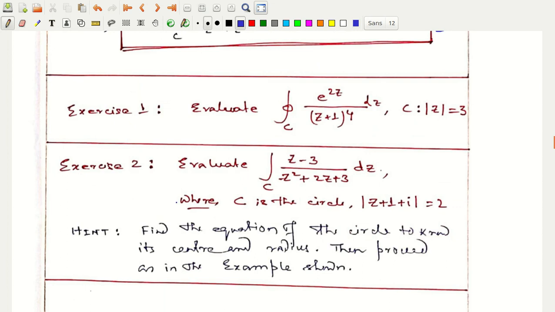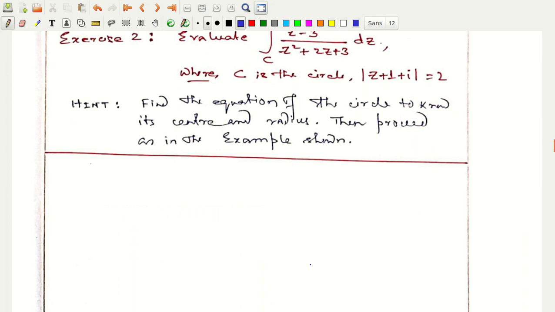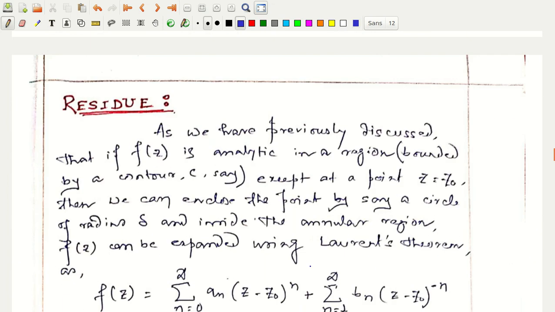Likewise, I have given you two exercises, where the first one is very straightforward, and for the second one I have given a hint. You have to find the equation of the circle to know the center and the radius, then proceed in the same way as shown in the example, because you need to know whether the pole is inside or outside the closed contour. Now,